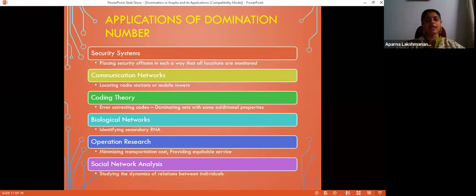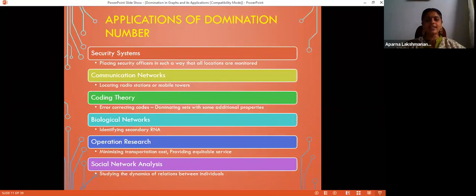Then comes communication networks. Again, you need to communicate to certain nodes. For that, you need to have some communicating centers. Say in the case of radio, we need radio stations.